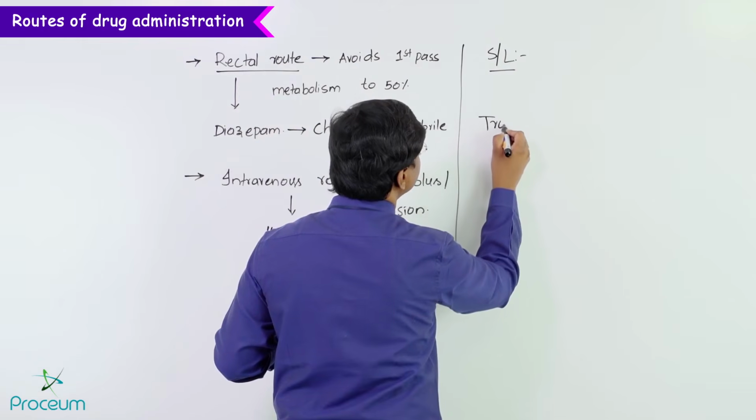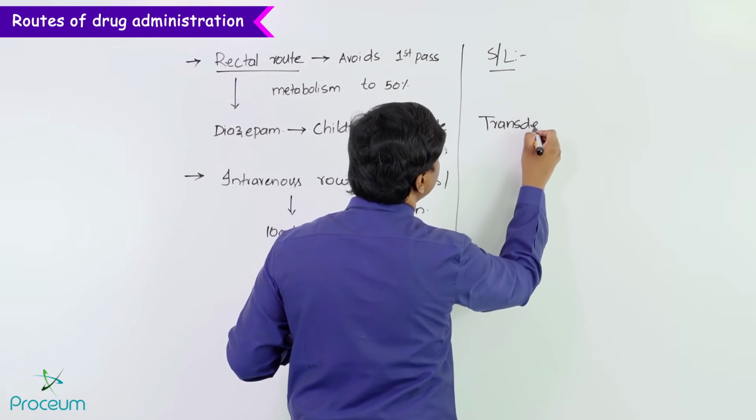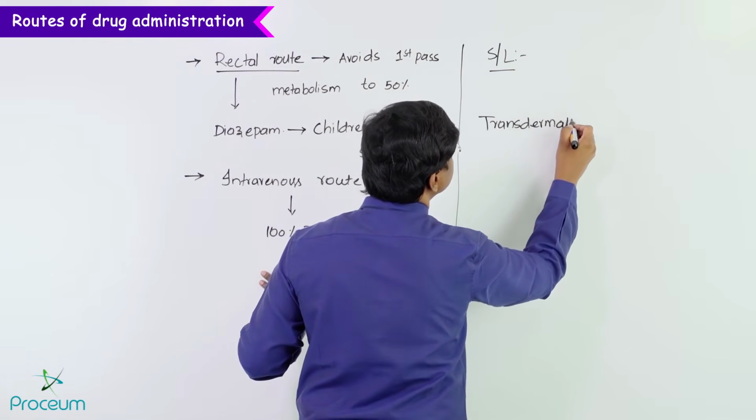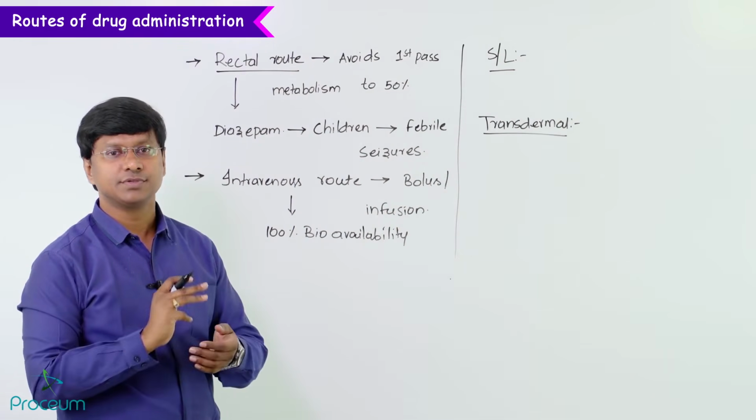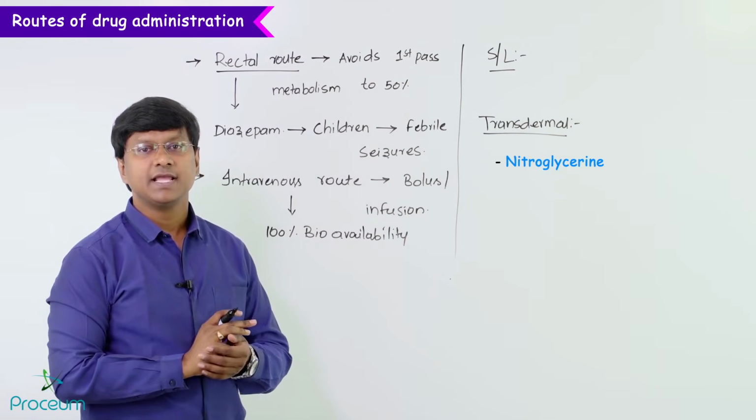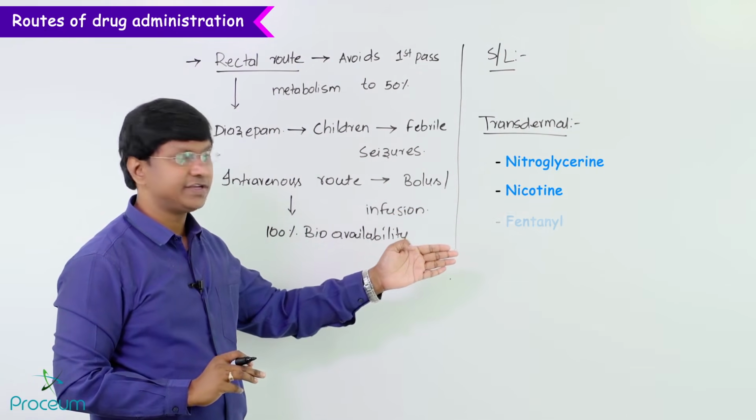Then you take the drugs which are administered via the transdermal route. They include nitroglycerin, and then we have nicotine, fentanyl, and as well as